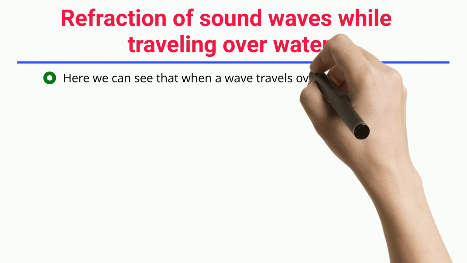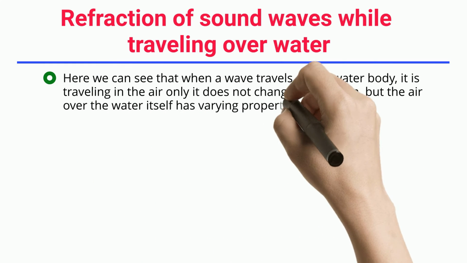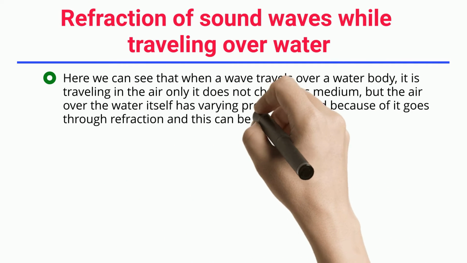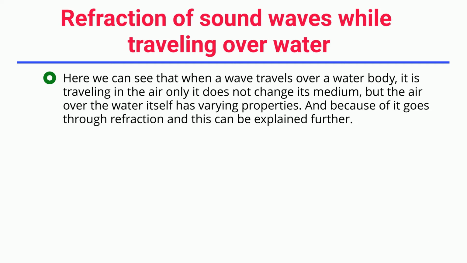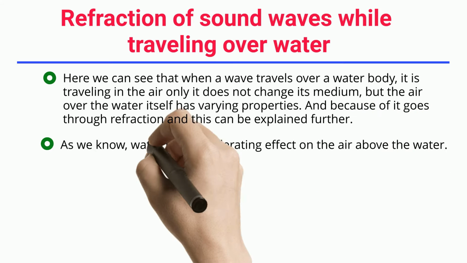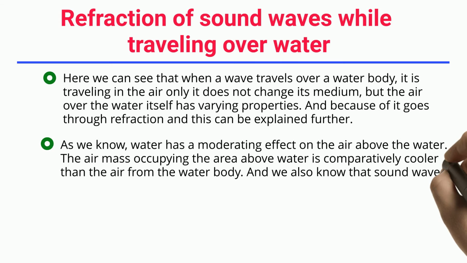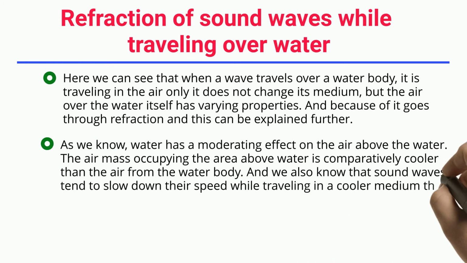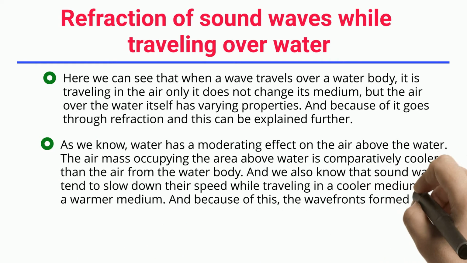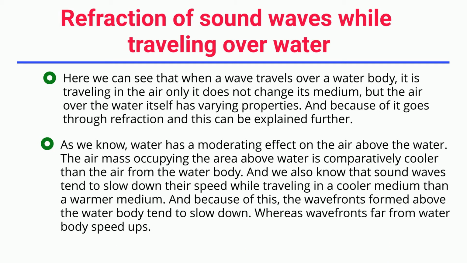Here we can see that when a wave travels over a water body, it is traveling in the air only. It does not change its medium, but the air over the water itself has varying properties. And because of it, it goes through refraction, and this can be explained further. As we know, water has a moderating effect on the air above the water. The air mass occupying the area above water is comparatively cooler than the air away from the water body. And we also know that sound waves tend to slow down while traveling in a cooler medium than a warmer medium. And because of this, the wavefronts formed above the water body tend to slow down, whereas wavefronts far from the water body speed up.